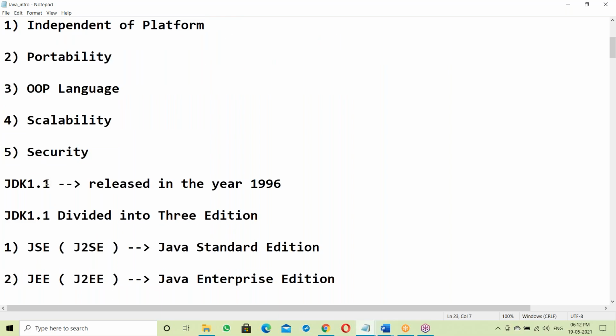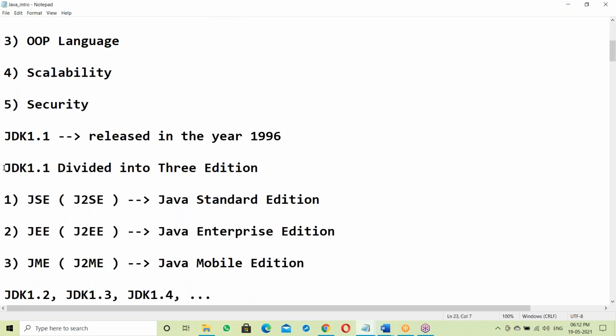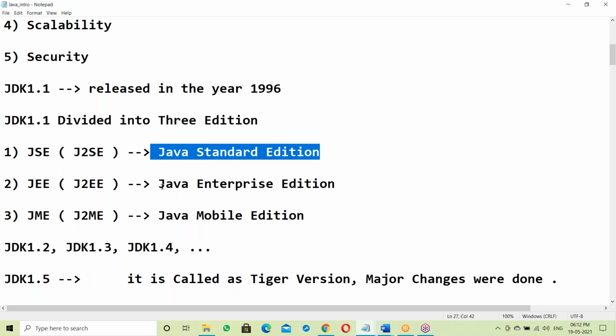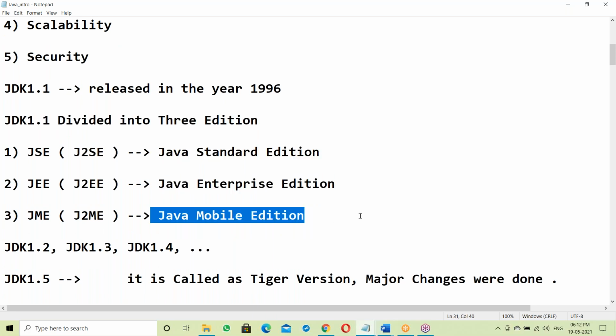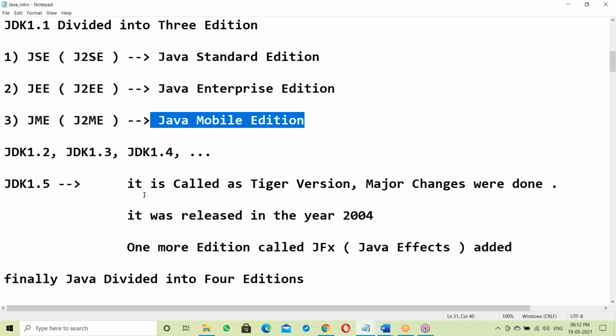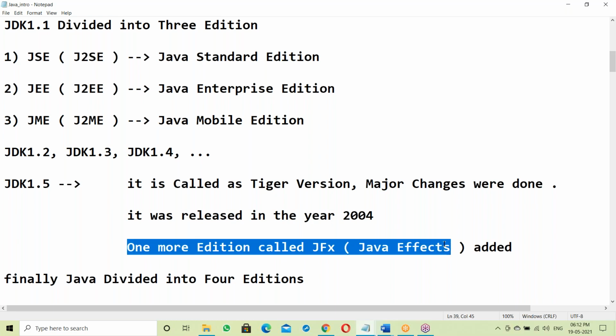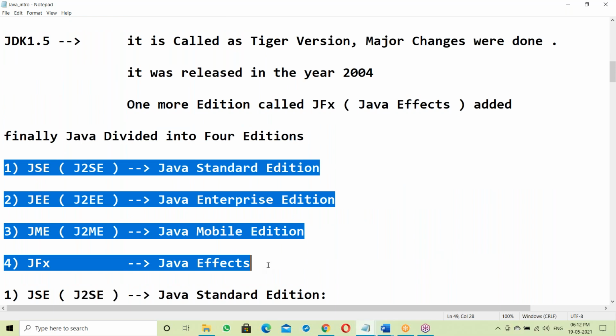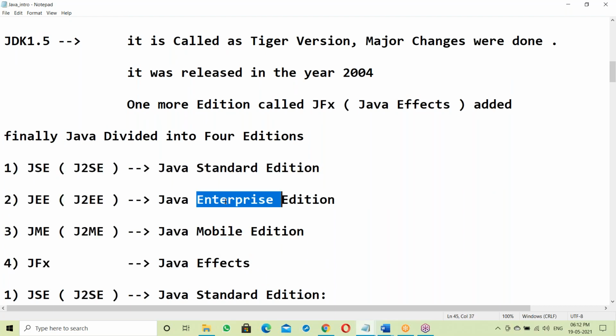Next, JDK 1.1. In JDK 1.1, Java was divided into three editions: standard edition, enterprise edition, and mobile edition. Next, JDK 1.2, 1.3, 1.4. Then in 1.5, one more edition was added, effects. So finally, Java is divided into four editions: SE standard edition, enterprise edition, mobile edition, and effects.